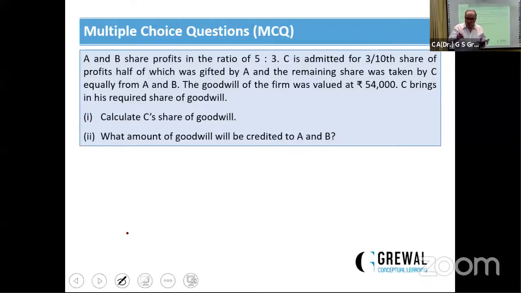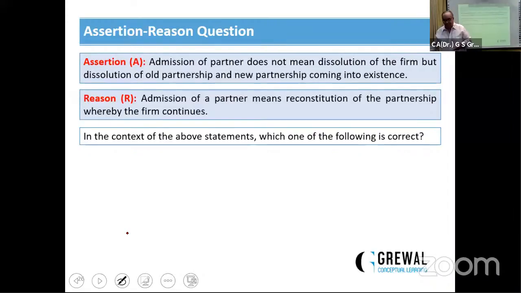Now, what is credited? 8,100. It will be distributed equally. Equally means half to A and half to B. This is 4,050 each to A and B. Next question.